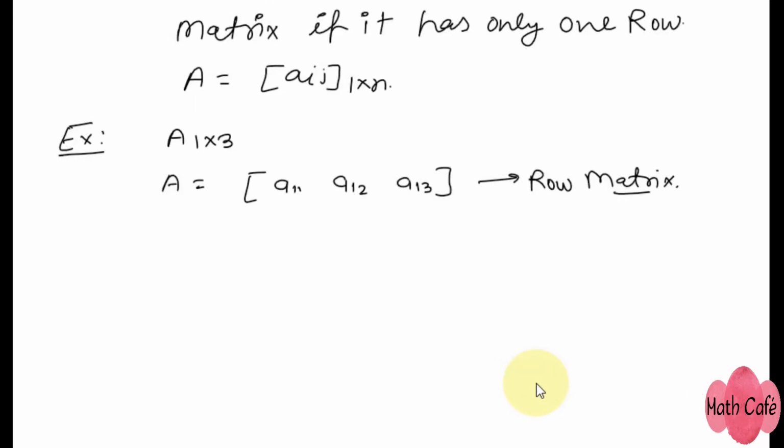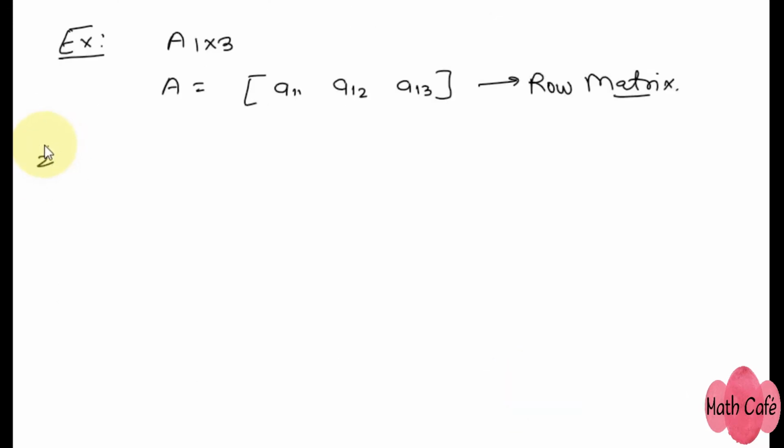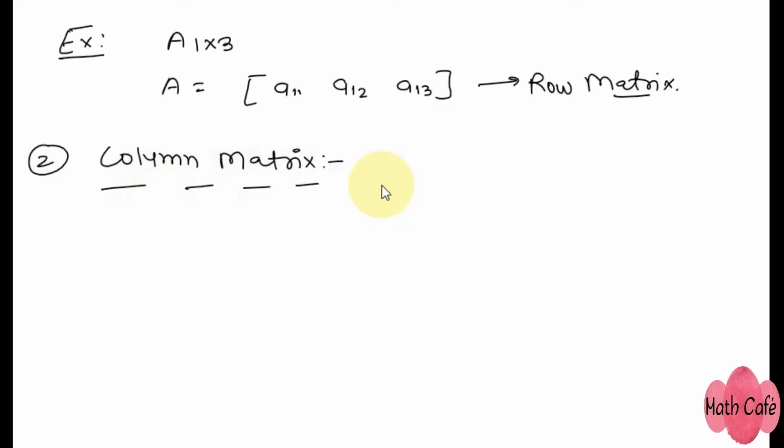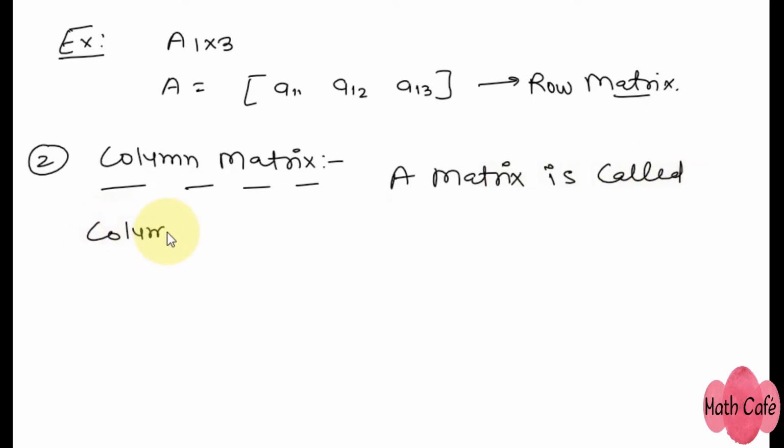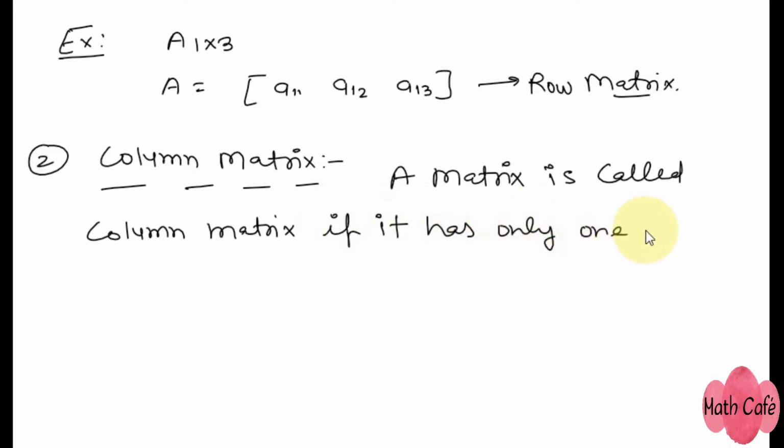Let's move to the another matrix which is column matrix. So second one is column matrix. We will see the definition of column matrix. A matrix is called column matrix if it has only one column, right?